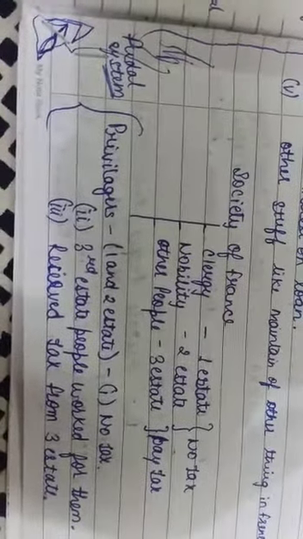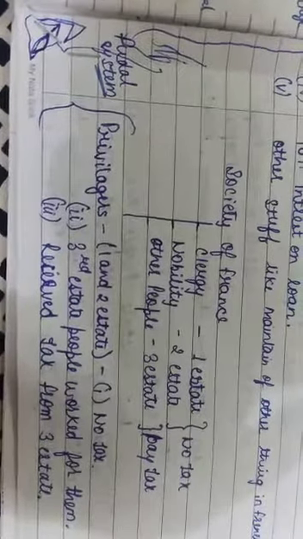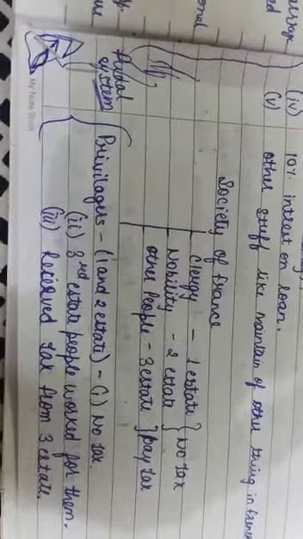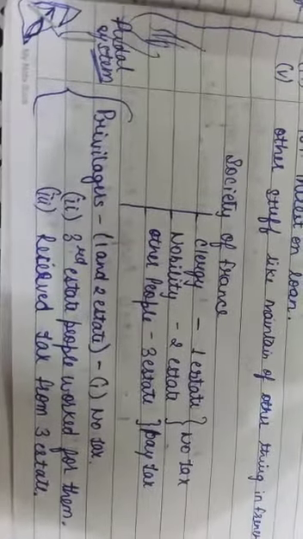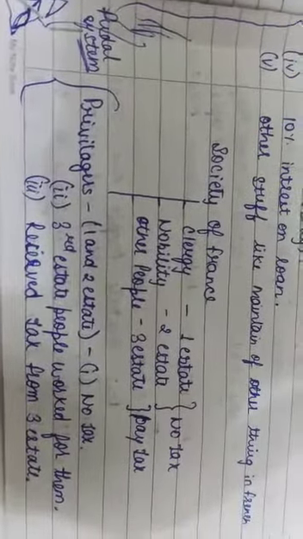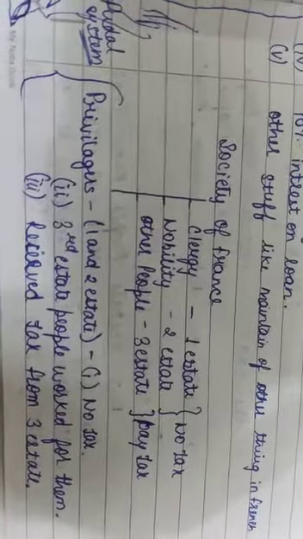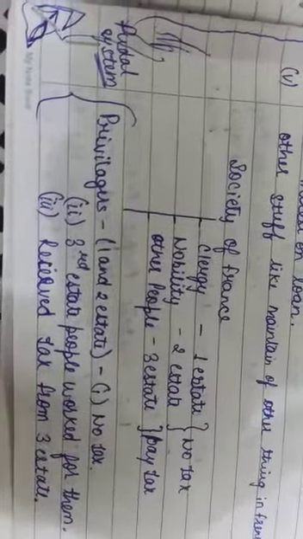And the third estate people work for them. The third estate people would work for the first and second estate people and pay taxes. The first and second estate would not pay taxes, but they would receive the taxes from the third estate. So this was also the difference, and these privileges are called the feudal system.